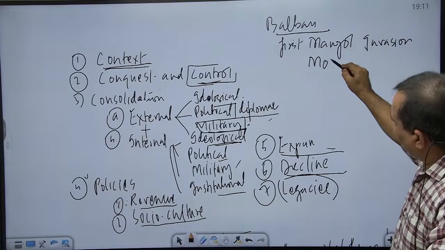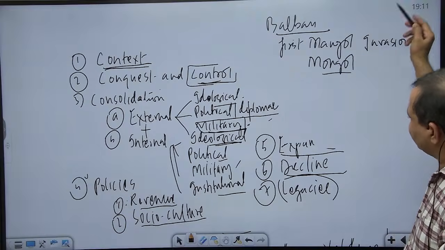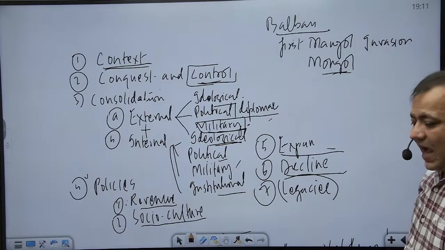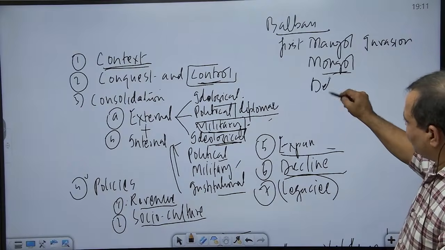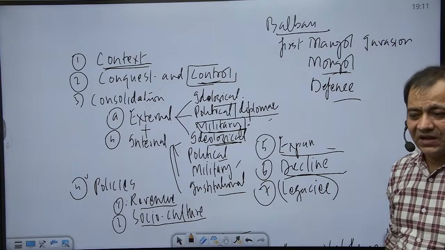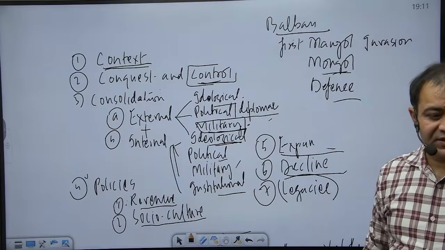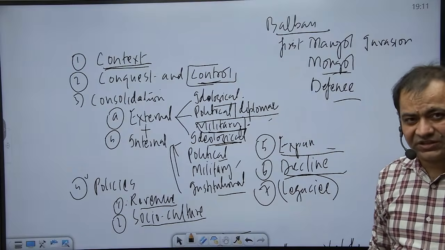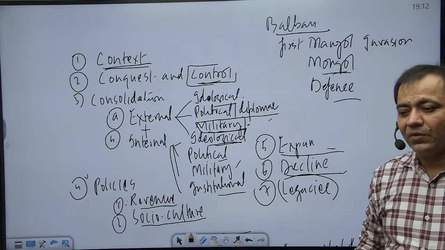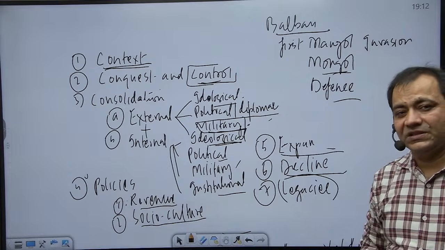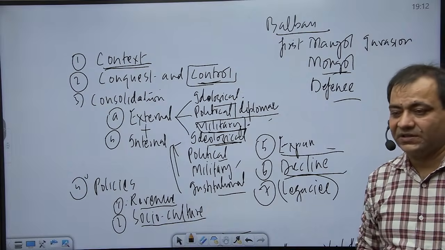Mongol, Mongol. This way also it is written. The first Mongol invasion took place during his time, and he adopted a defensive approach. He strengthened the frontiers, repaired the old forts, constructed new forts, and developed a tradition of appointing the most famous and most notable commanders in the border areas.